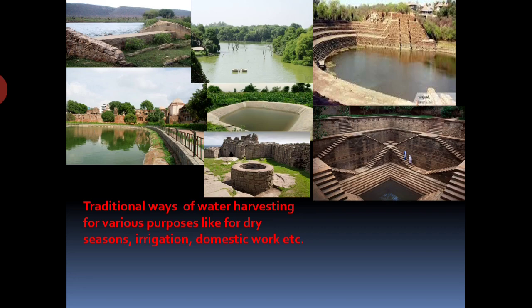So these were the sources of water harvesting in the olden times. So these are traditional ways of water harvesting for various purposes like for dry season, irrigation, domestic work. Irrigation is an artificial supply of water to the crops. So in olden times, these sources were used to store rainwater and supply water in dry season.